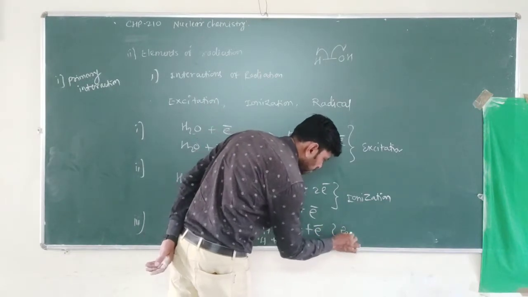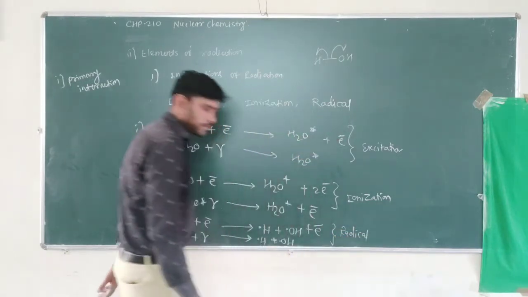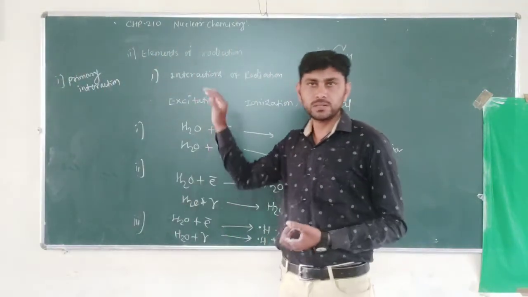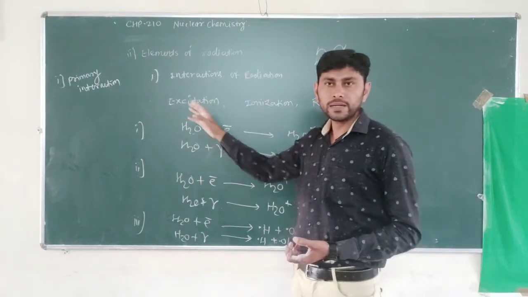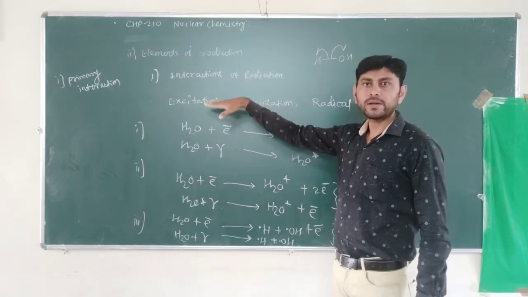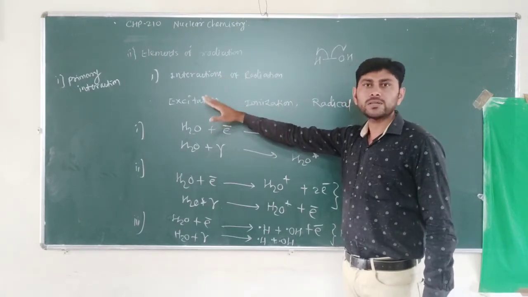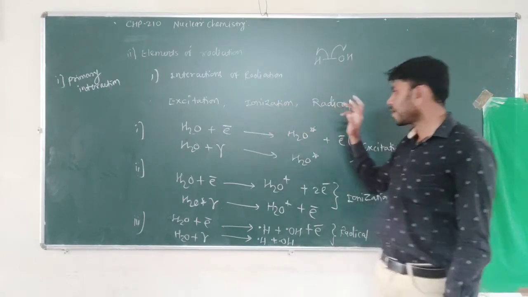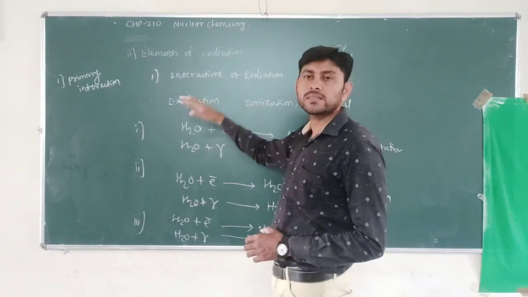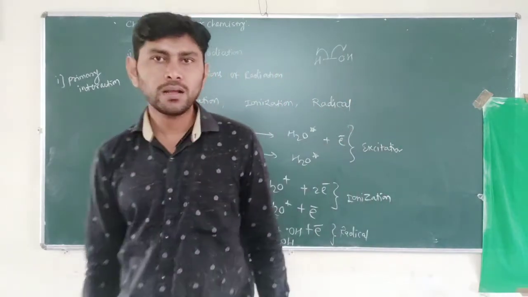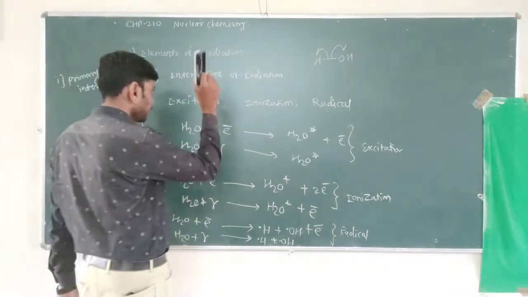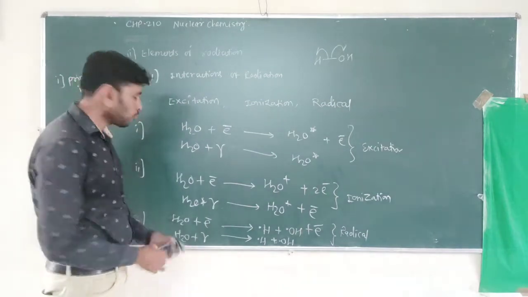So this is radical formation. These are primary events, where these radiations or nuclear particles interact with matter. When they pass through it, they make some changes. These changes are the primary events: excitation, ionization, and radical formation. So these are three ways in which ionized species, excited species, and radical species are formed. So the first primary interaction we have studied here is excitation, ionization, and radical formation.